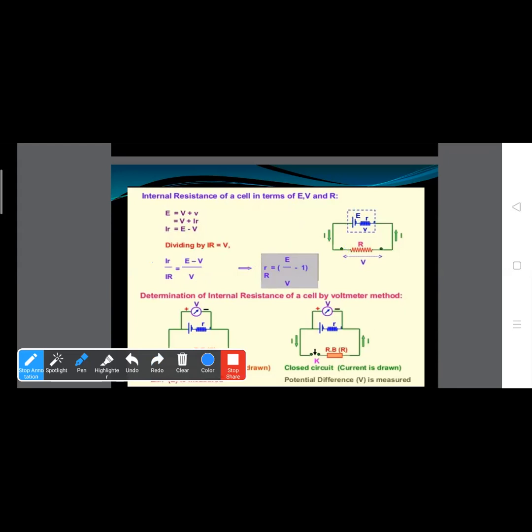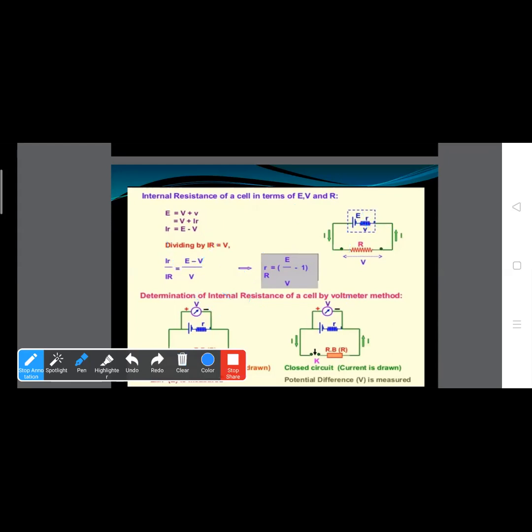How is internal resistance related to E, V and R? So we can write internal resistance equal to E upon V minus 1, into external resistance. Clear? Here, Ir is the potential difference across the internal resistance of the cell.